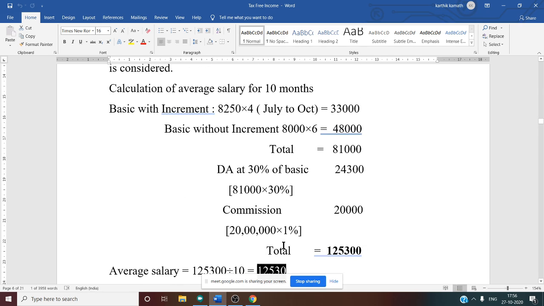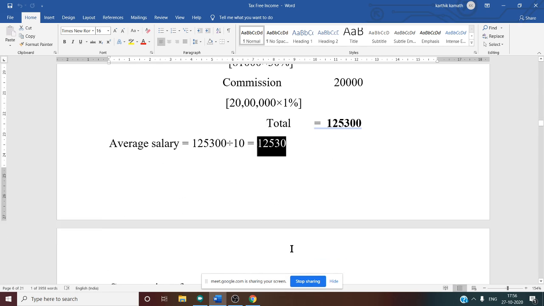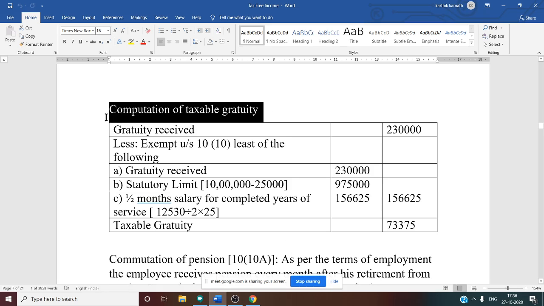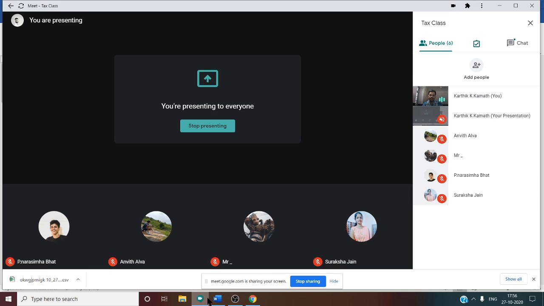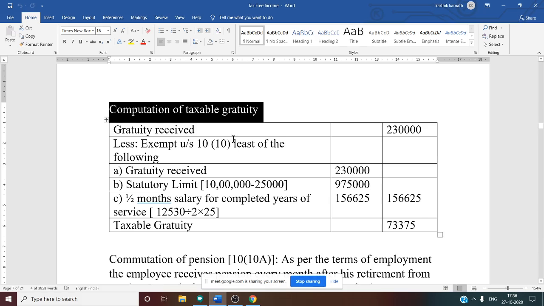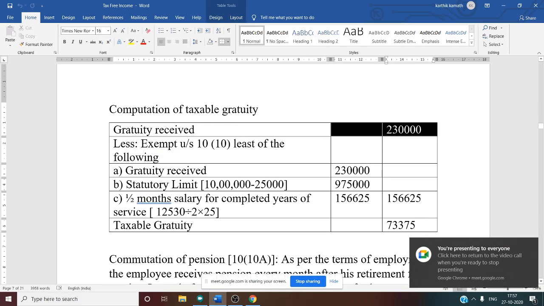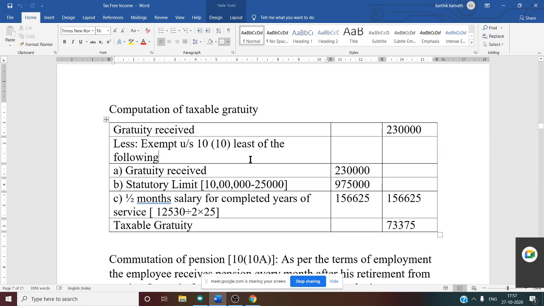After doing the average salary calculation, now we need to do the format, that is computation of taxable gratuity. Gratuity received is the same for both cases, that is 2,30,000. Plus exempt under section 10 clause 10, the least of the following three conditions.